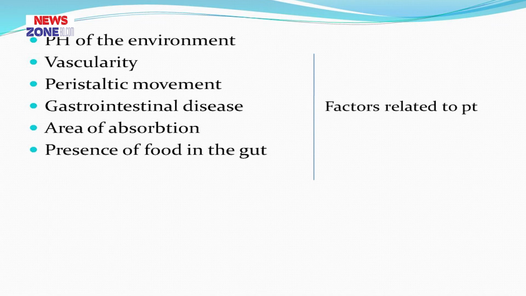Subcutaneous route is chosen when we want slow and sustained action, such as insulin. On the other hand, intramuscular route is more vascular, so it is faster than subcutaneous, and the fastest route is IV. If the drug is given through IV route, it directly enters into the systemic circulation. So this is the fastest route.